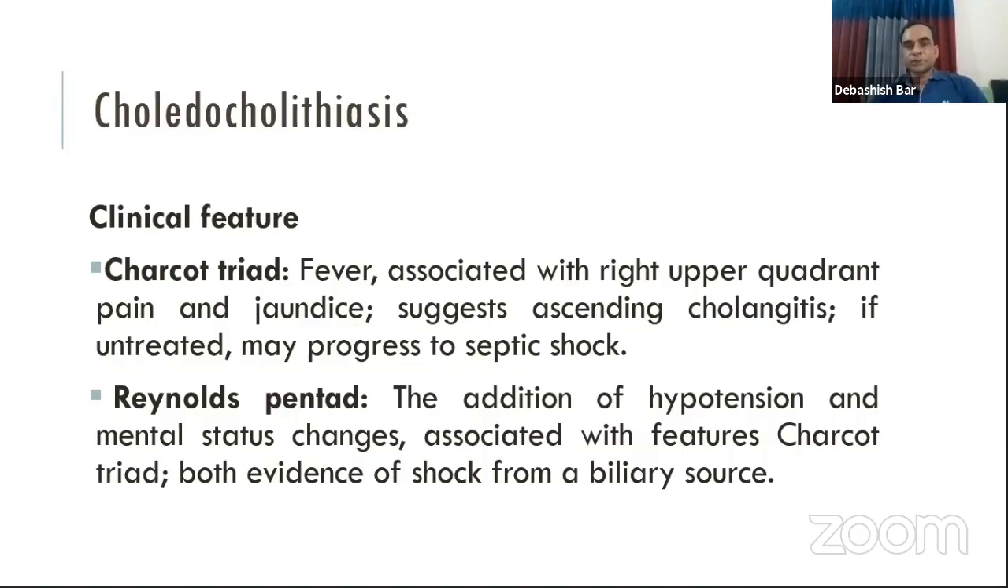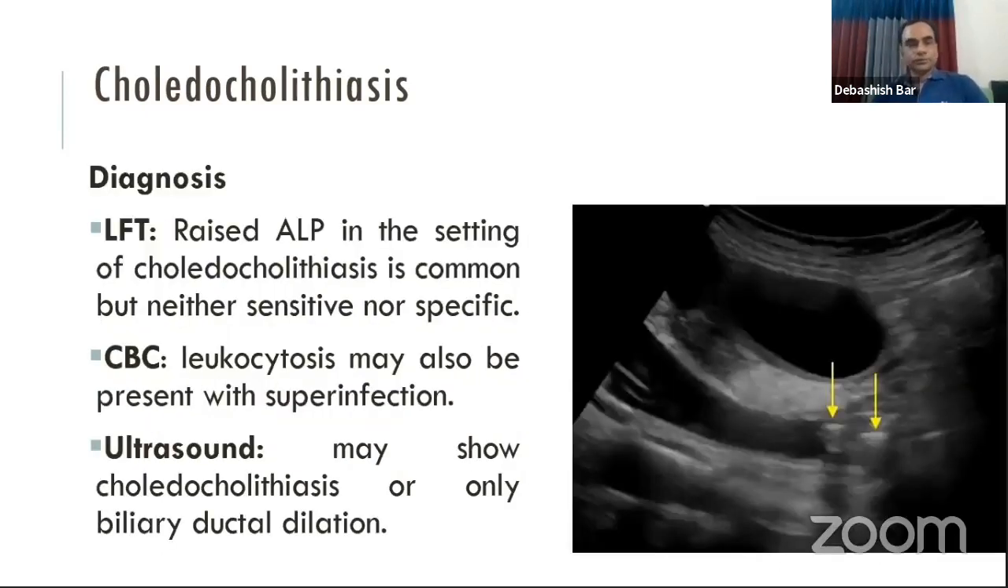Sometimes this infection may progress into septic shock, and then two associated features will be found, that is hypotension and altered mental status. Hypotension, altered mental status, as well as fever, right hypochondriac pain, and jaundice, these five phenomena are called Reynolds pentad. It indicates shock from the biliary source.